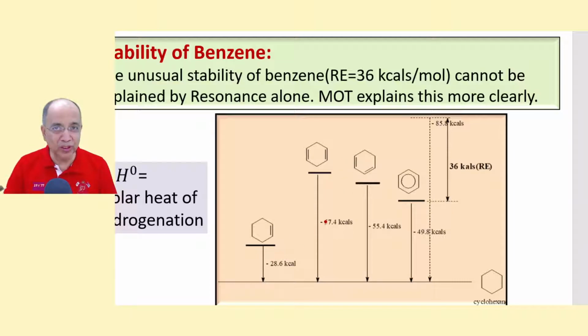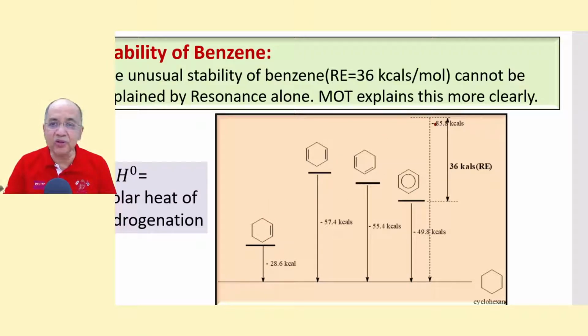No resonance stabilization. But if it is a conjugated cyclohexadiene, it will be less than the double. The difference is marked here, and this amount is the resonance energy of